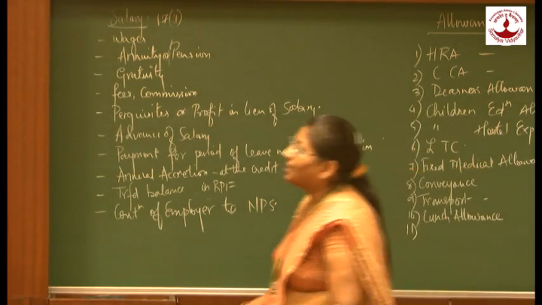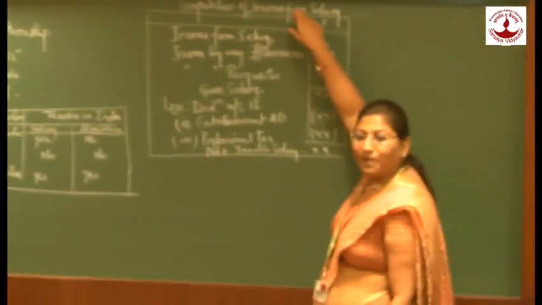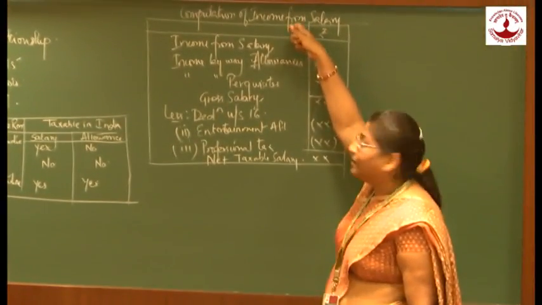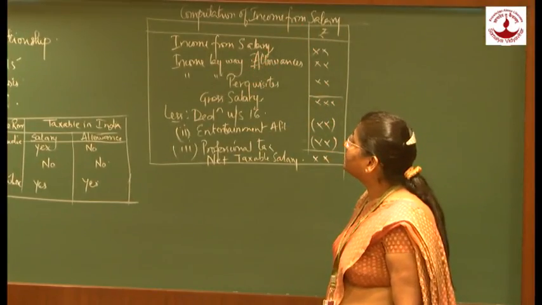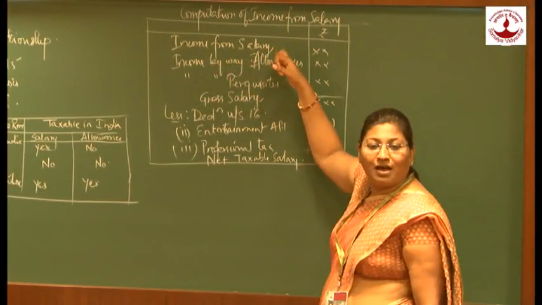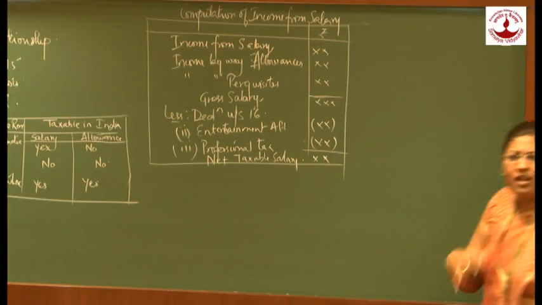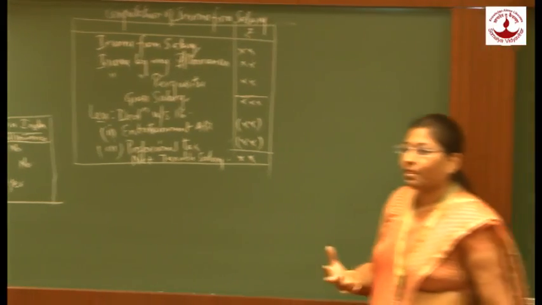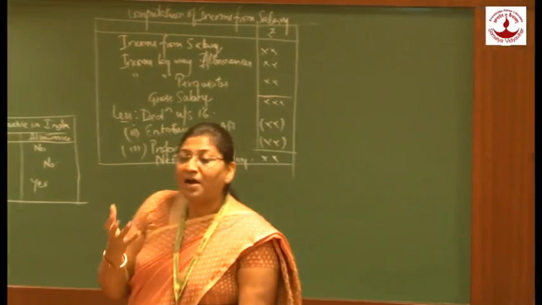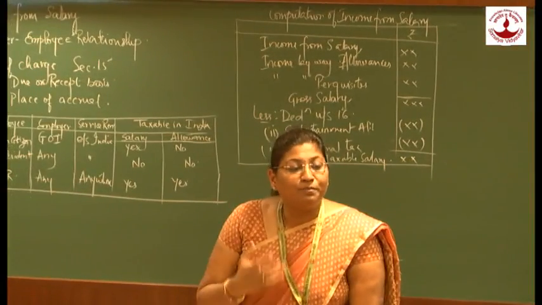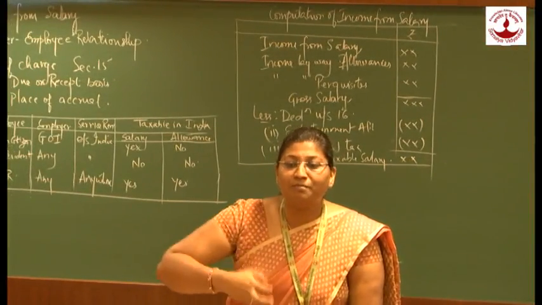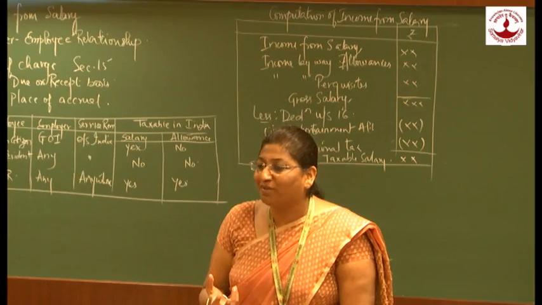Next part, in our computation of income from salary, we have considered the first part, that is income from salary. The next part we are going to consider is income by way of allowances. Now what are allowances? Apart from regular salary, a person receives additional benefits out of the job.